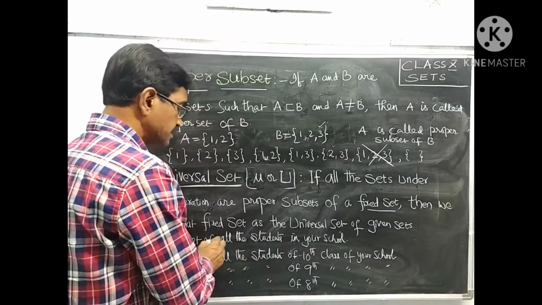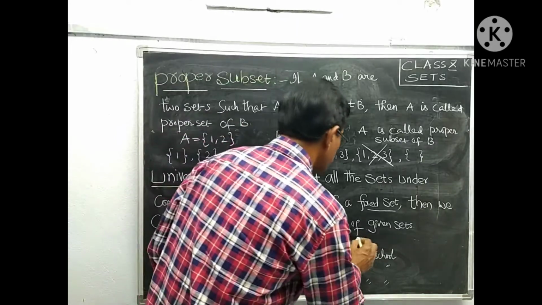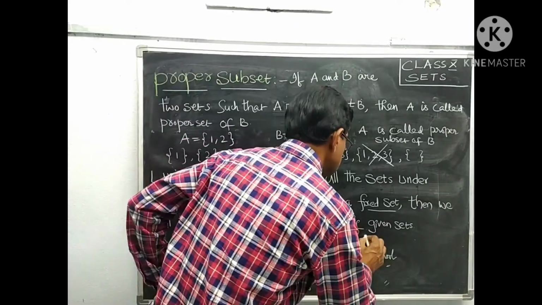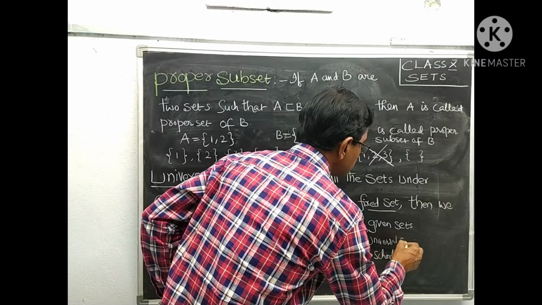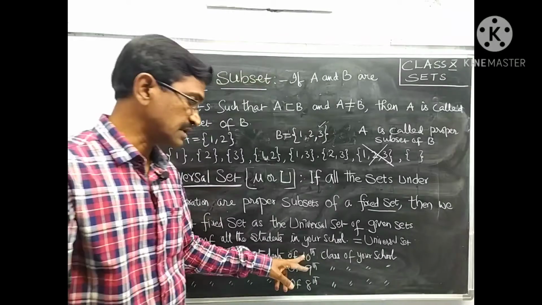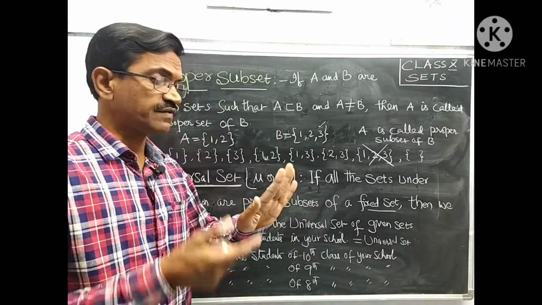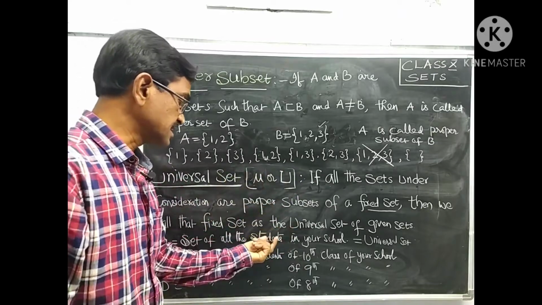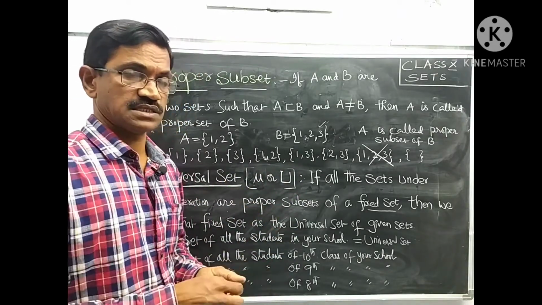That's why this set of all students of your school is called the universal set for your school classes 10th, 9th, 8th, 7th, 6th. For those 5 classes this set is the universal set, but not for other school classes, only for your classes.